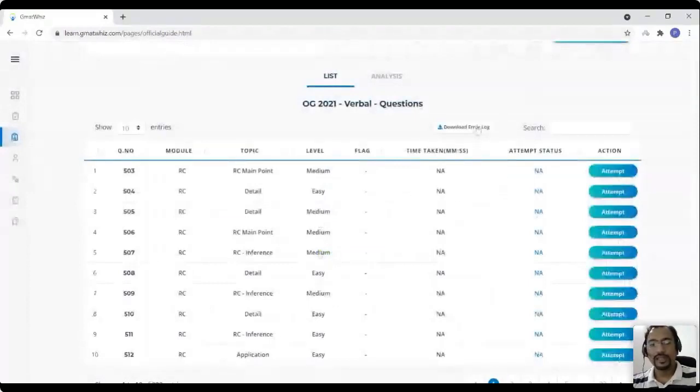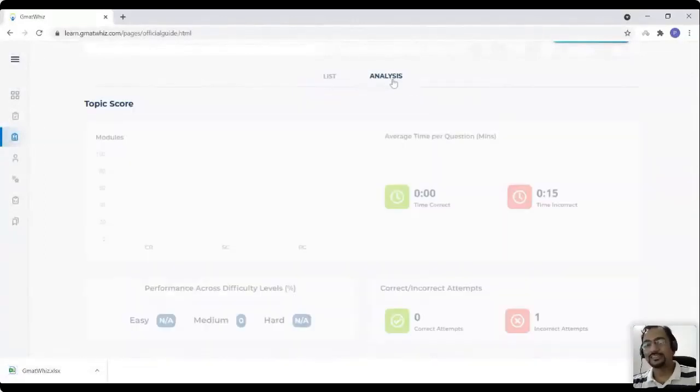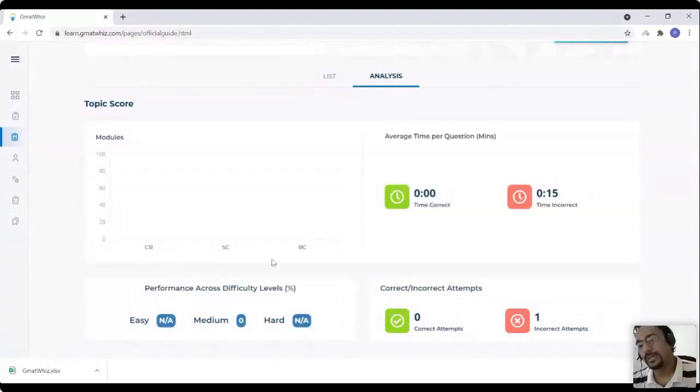And if you want to download the error log, you can download this error log. It will automatically capture which questions you have gotten right or wrong. And not just this, there's a lot of analysis that will be captured as well. Obviously, I've not attempted many questions. I've just attempted one question, so there's not a lot of analytics to show.